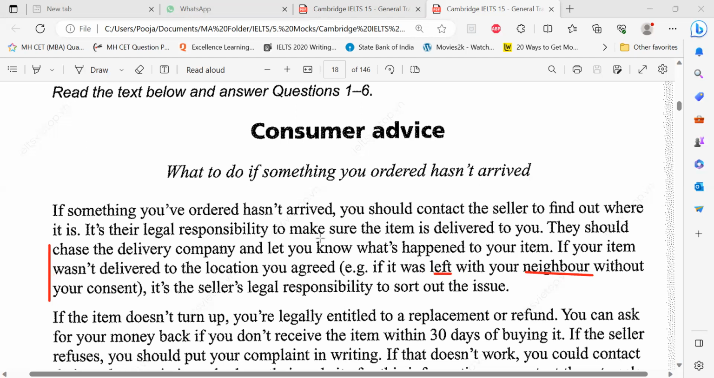Okay. So now this is the area which I'm going to reread. I'm going to pause. So don't read only this much and leave it. If your item wasn't delivered to the location you agreed, maybe your home or your office. That means they're saying the location you agreed means instead of your home, it was left with your neighbor without your consent. Okay. Then what? This is the outcome. It's the seller's legal responsibility to sort out the issue.